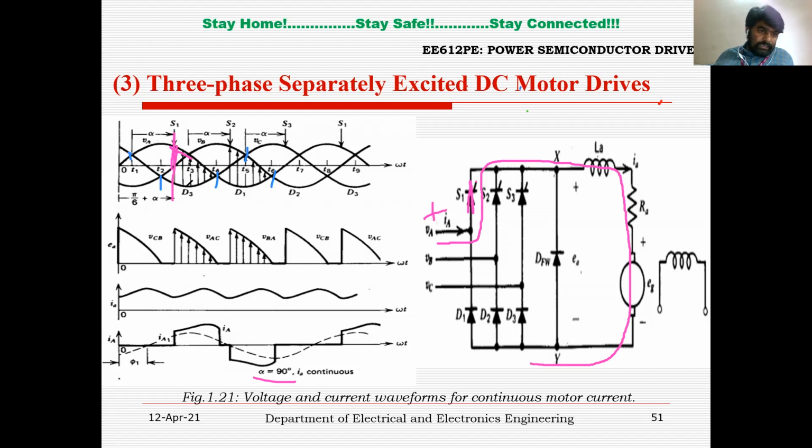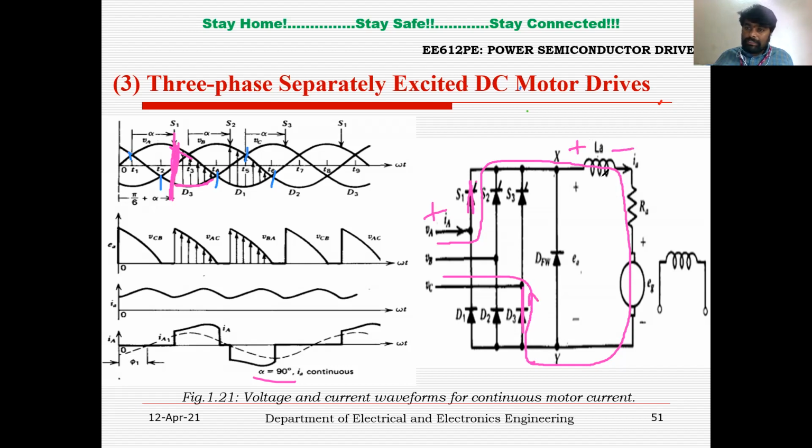Now, during this interval, just after omega t equal to 120 degrees, here you can see diode D3 is having more negative voltage across it. So that will be in forward bias condition. So D3 will conduct automatically without applying any triggering pulse, and it will take the return current through D3. During this interval, the inductor is charging like this.